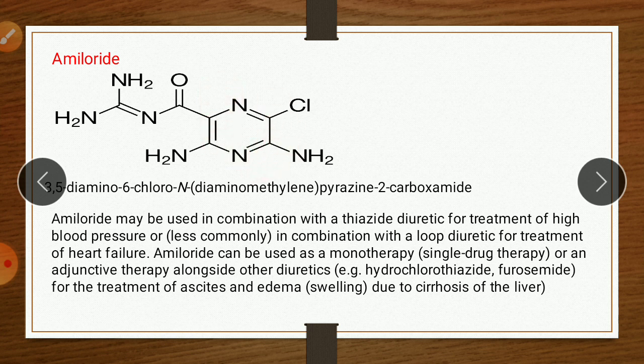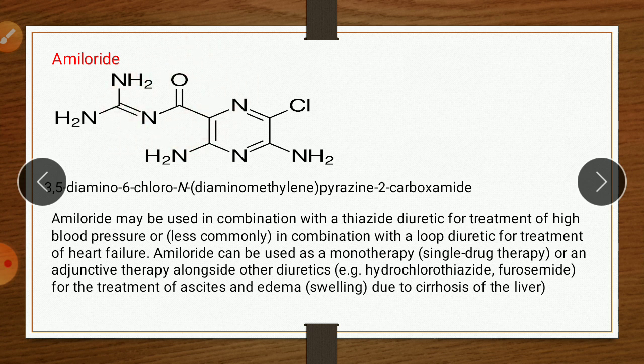On the third and fifth positions there is an amino group. On the sixth position a chloro group, 6-chloro. Then N means this N, diaminomethylene, meaning a carbon with a double bond, methylene. The ring is pyrazine. This ring is called pyrazine. 2-carboxamide. It is a carboxamide.